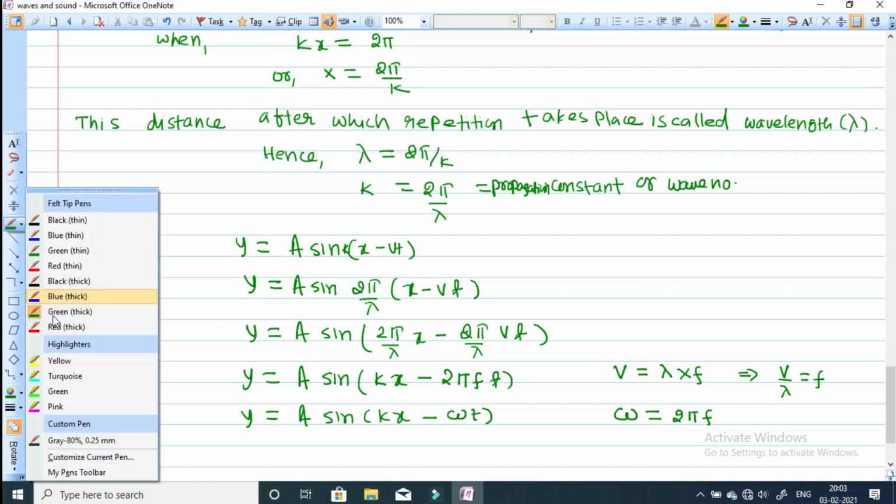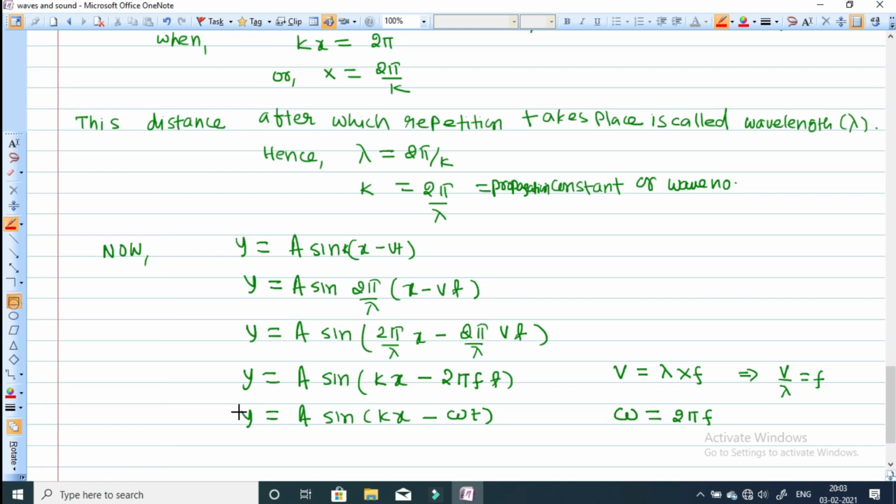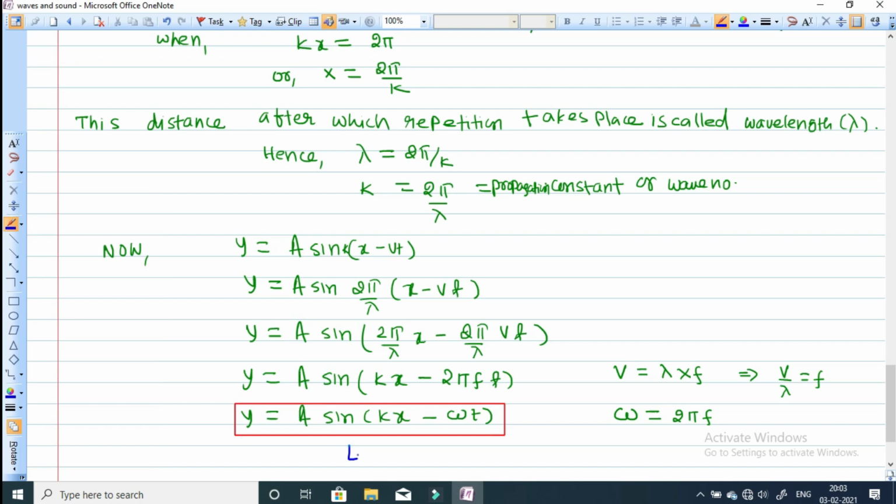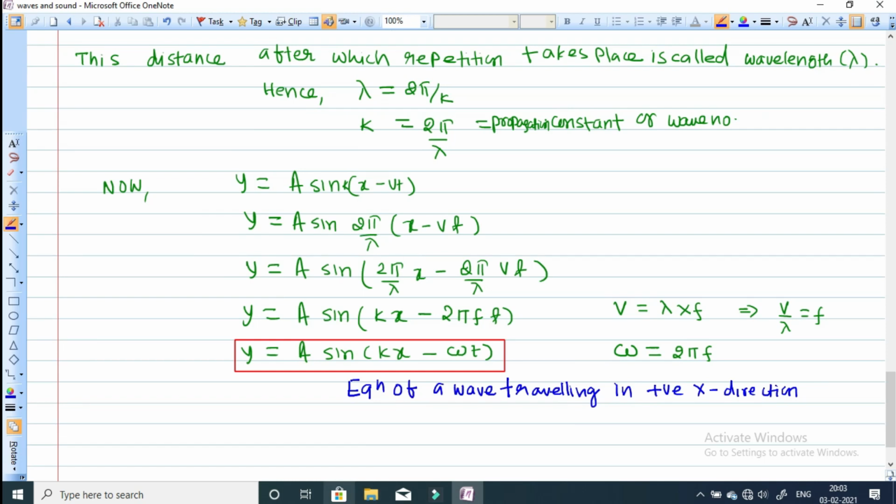Now if you replace the minus with plus, you get the equation of a wave traveling in the negative x direction: y is equal to a sine of kx plus omega t.